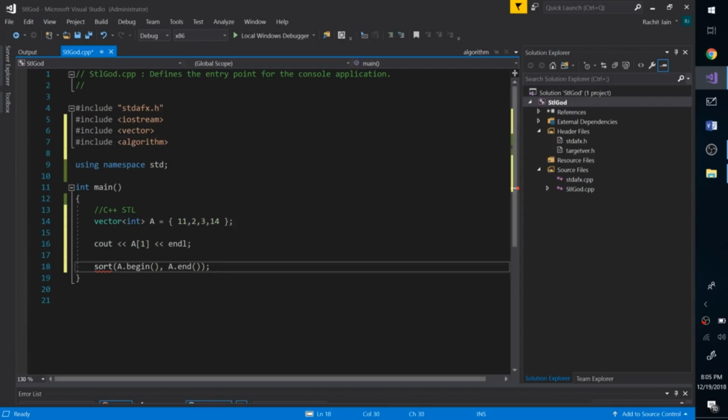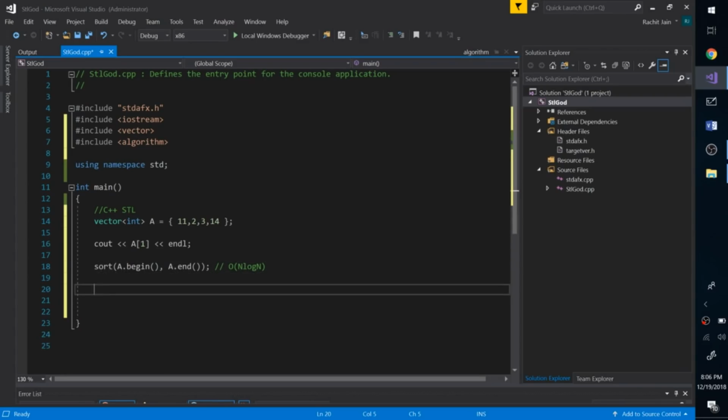So now this should go away. So now this is doing the sorting in n log n time, and if you don't want to use C++ STL, then you will be implementing merge sort, which takes so much time. So this is why you should be really familiarized with how you can do a lot of things in C++ STL. It saves you time, it makes your code more powerful.